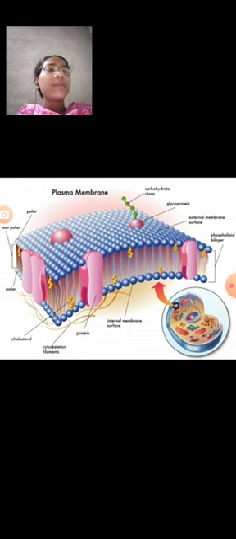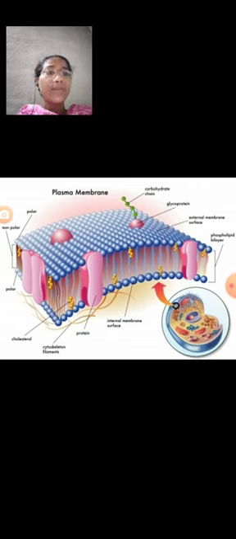These are the other names of the plasma membrane.